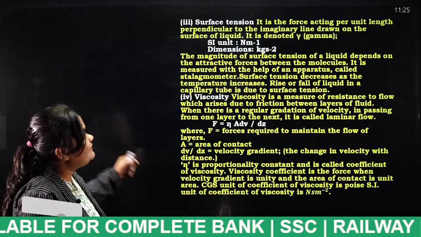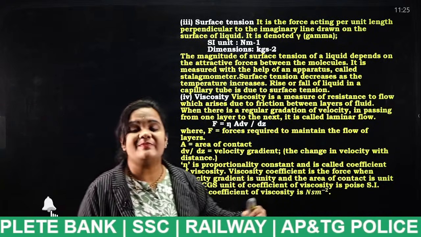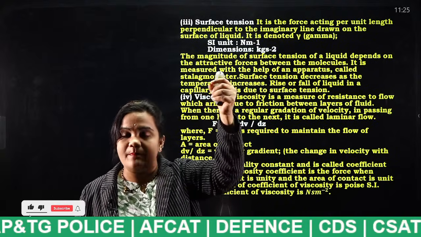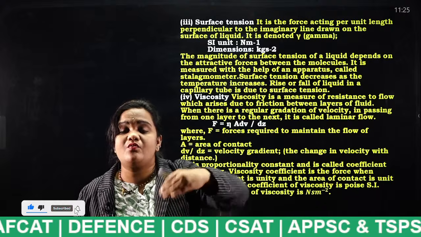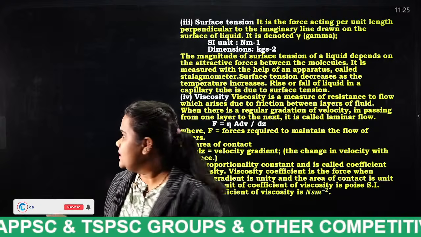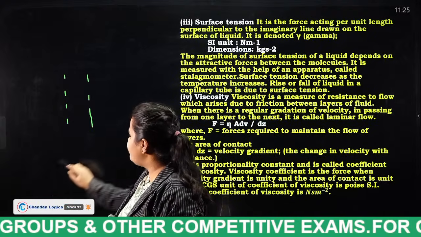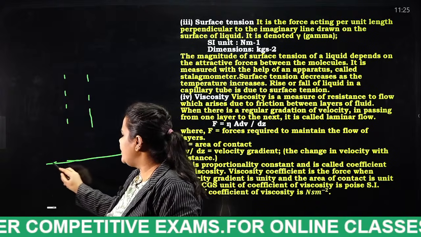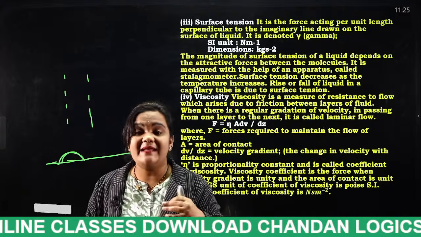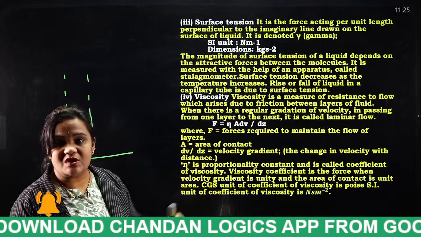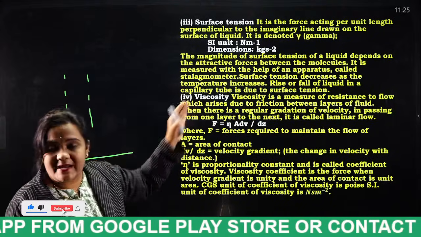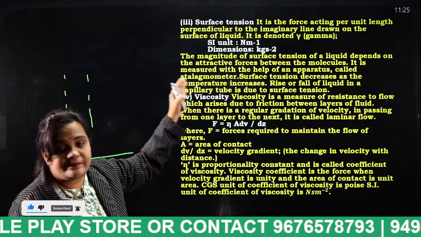Next, surface tension. What is surface tension? I have discussed it many times. Surface tension is like a rain droplet when it falls on the earth. What happens? The rain droplet shrinks. So this is the rain, and when it falls on the ground, how will the rain droplet appear? It will appear in this manner, so it shrinks. And that particular shrinking factor is known as what, students? Surface tension. Surface tension is always denoted by gamma, and it is measured in newtons per meter.